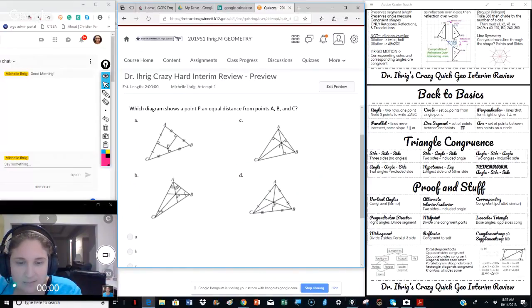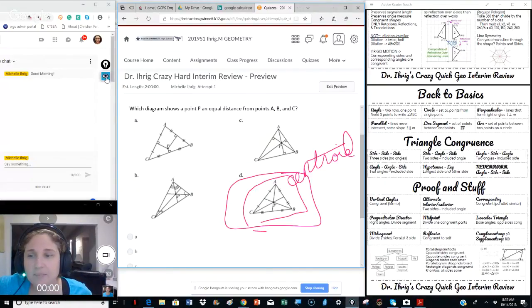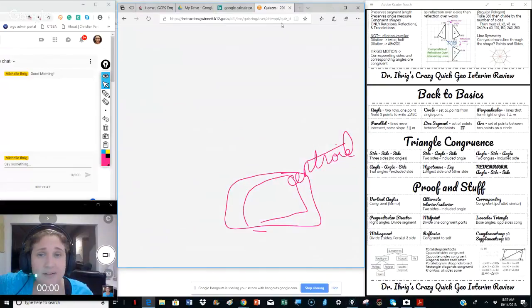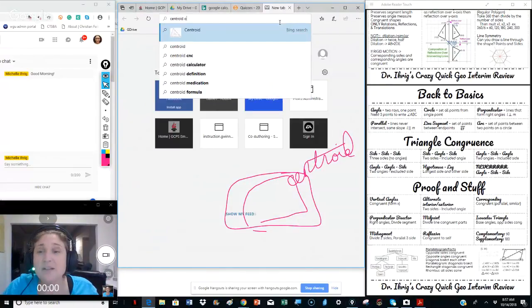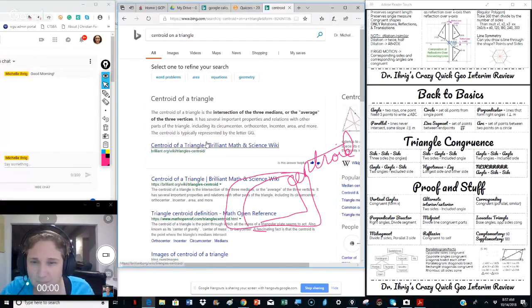Here is the answer. And this is the idea of the centroid that we talked about before. Okay, centroid is the equidistant point. And now I'm just doubting myself, so let's double check that real quick. Centroid on a triangle. Yep, a centroid of a triangle is the intersection of the three medians or the average of the three vertices. So that is correct.